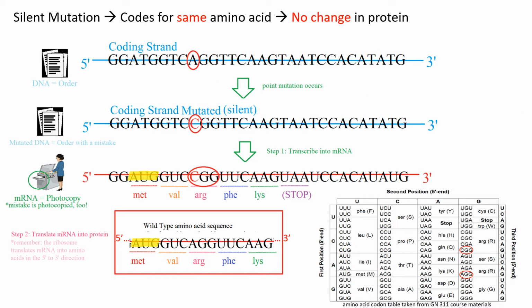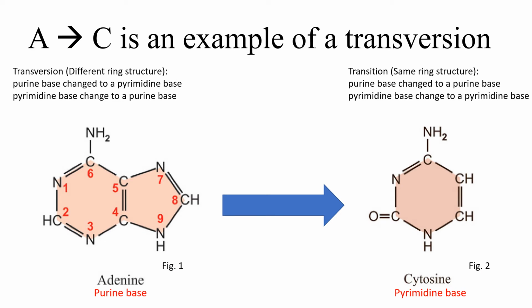A silent point mutation is shown in the coding strand when adenine is replaced with cytosine, which results in a change in the mRNA sequence. However, the AGG and CGG codons encode for the same amino acid, so the protein is overall unaffected. Adenine being changed to cytosine is an example of transversion because adenine is a purine and cytosine is a pyrimidine.